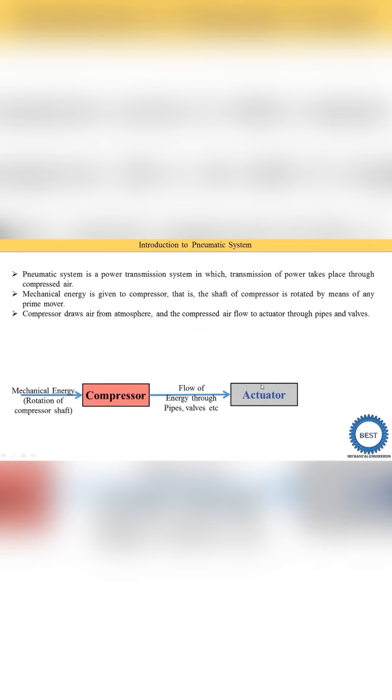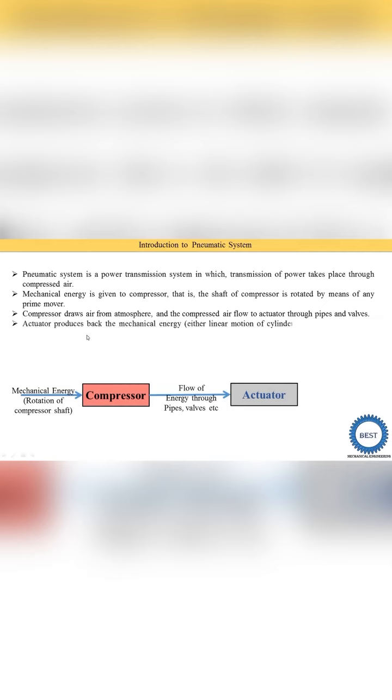Now the compressor draws the air from the atmosphere, compresses the air and flows it to the actuators through pipes and valves. Compressed air is supplied to the actuators. In between the compressor and actuators there are pipe connections and valve connections. After the rotation of the compressor starts, it draws the air inside and increases the pressure of the air, and this compressed air is passed through the different pipes and valves, then supplied to the actuators. So here you see the flow of energy through pipes and valves is supplied to the actuators.